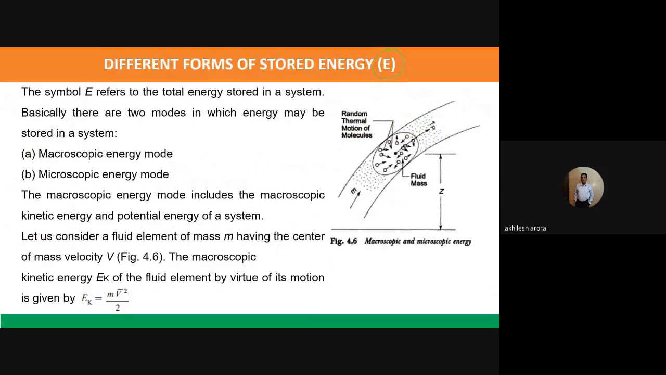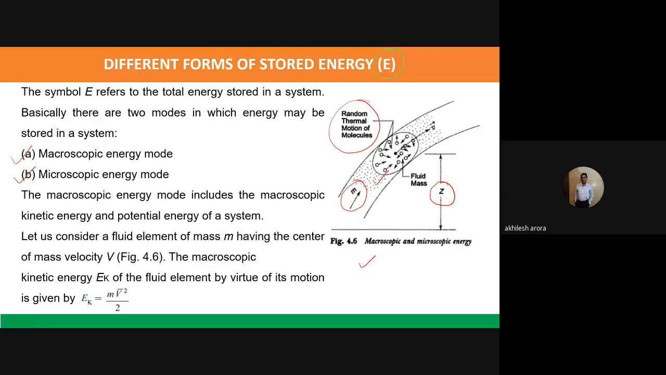Okay. So now we have two types of the energies. One is the macroscopic and the other is the microscopic energy. Now you can see what has been shown here. This diagram 4.6 shows there is a fluid mass. Okay, this is the fluid mass. This is moving. There is random thermal motion of the molecules which is shown here. This is the mass of the system. This is the average height of the fluid particles from some datum actually. This is shown in the diagram.